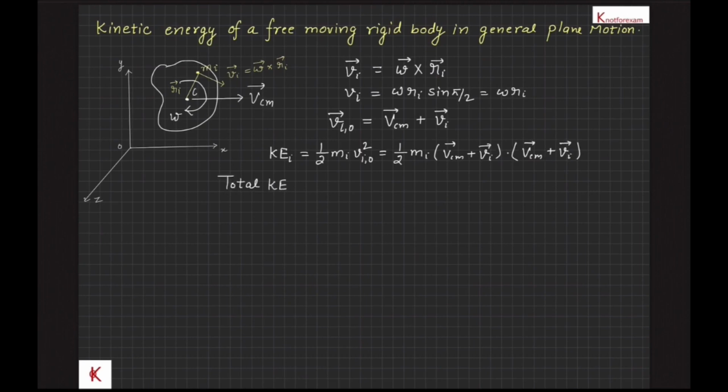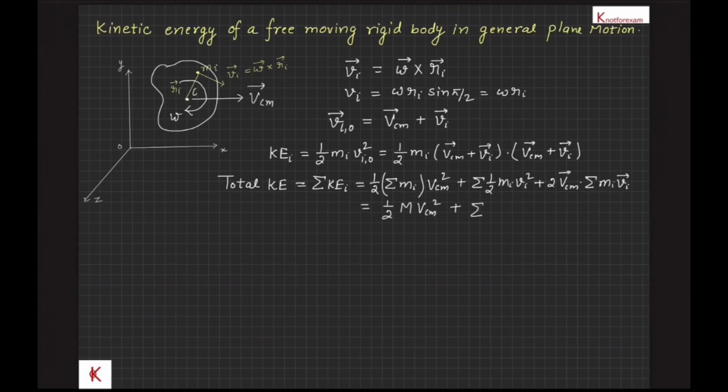Therefore, total kinetic energy will be sigma of kinetic energy of ith particle, that will be equal to half sigma mi vcm square plus sigma half mi vi square plus 2 vcm vector dot sigma mi into vi vector. Here the last term in this expression is 0. Therefore, total kinetic energy comes out to be half m vcm square plus sigma half mi ri square into omega square, that is half m vcm square plus half Icm omega square.